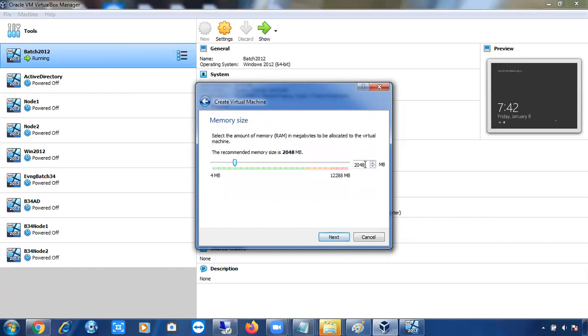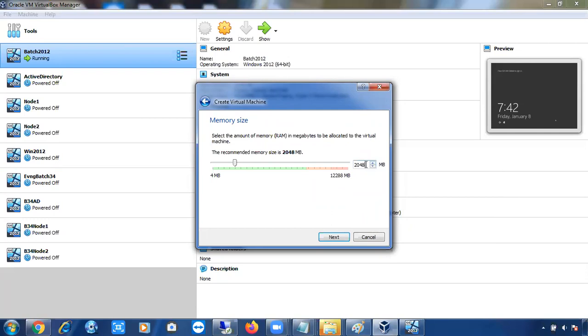I'm giving RAM. Currently I am having 12 GB RAM, right? So in the 12 GB RAM, I am allocating 2 GB RAM to this machine. So 2 GB means you have to convert into MB. 1024 MB is 1 GB. 1024 into 2, 2048 will be 2 GB.